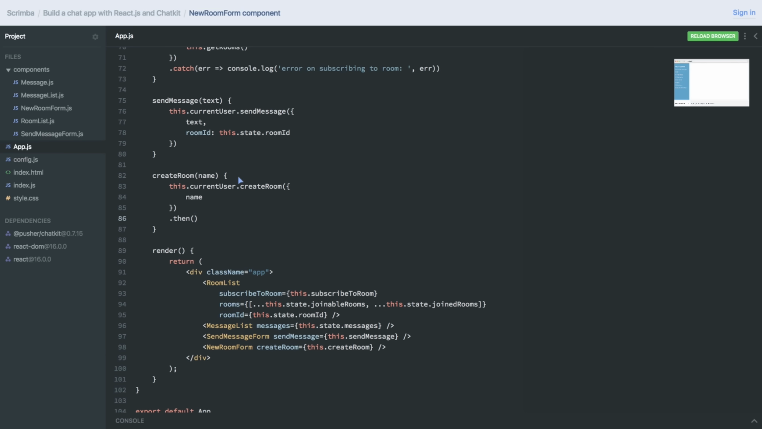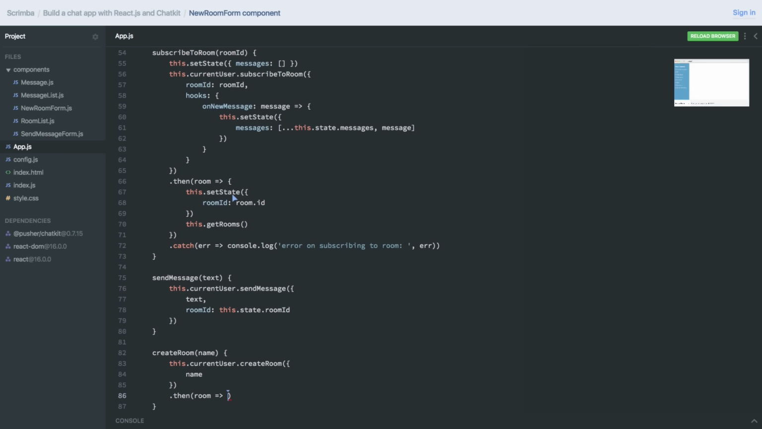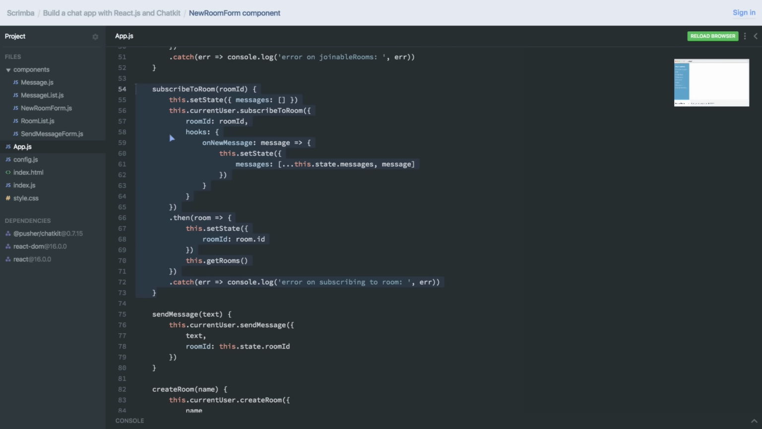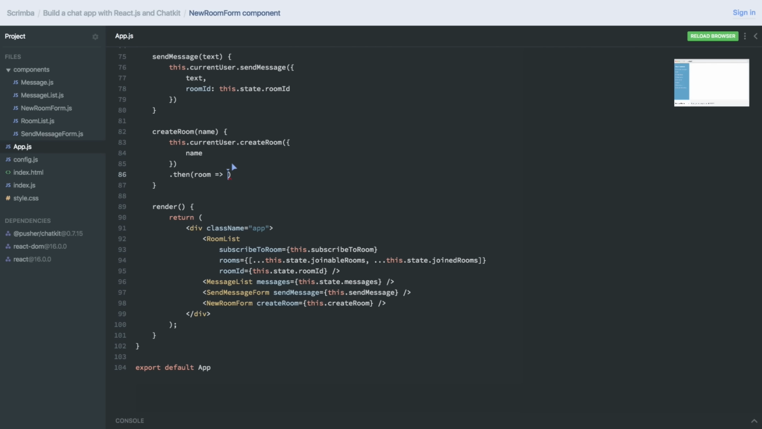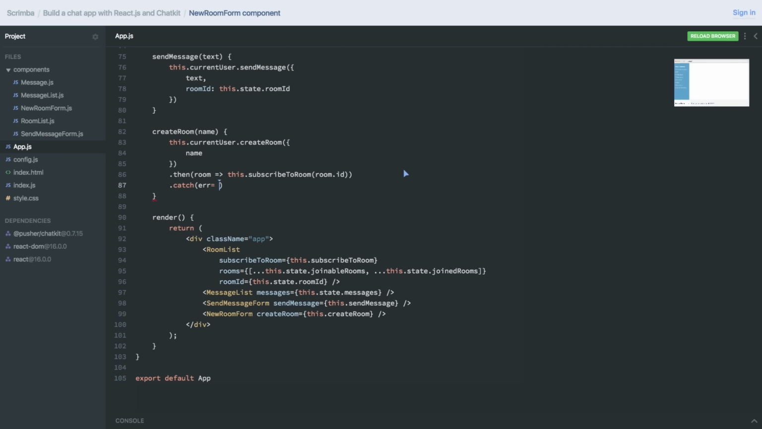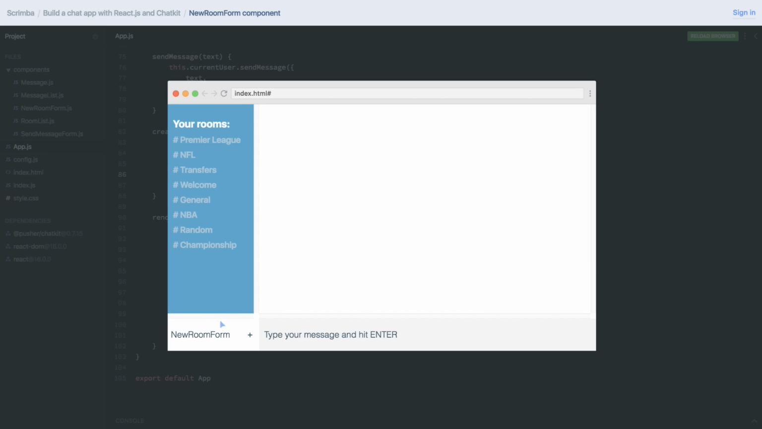And when that promise resolves, we get access to the room. And what we're going to do here is subscribe to that room, because I think that's a good user experience. When you create a room, we instantly jump into it. And luckily, as we have extracted the subscribe to room functionality in a method of itself, we'll just do this.subscribeToRoom, passing in the room.id. And let's also add a catch here. If we get an error, we're going to console log out error with create room. Log out the error. Now, let's run the code.